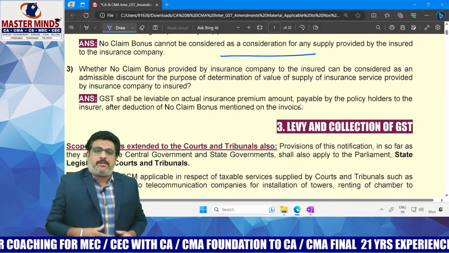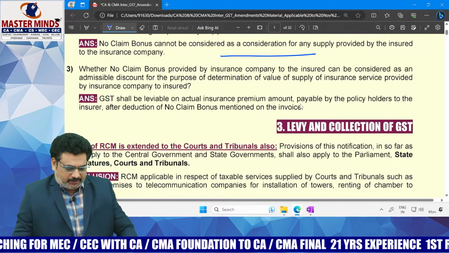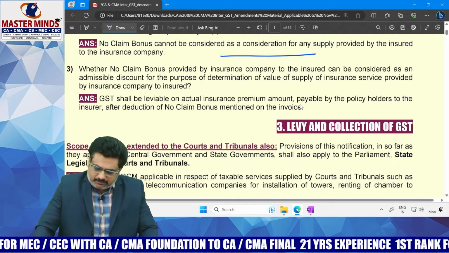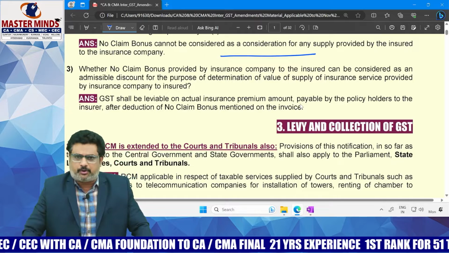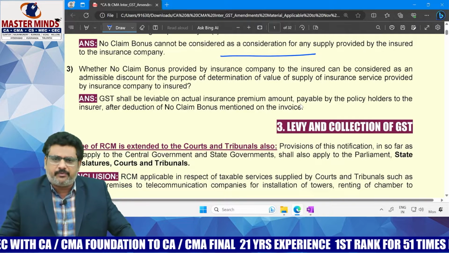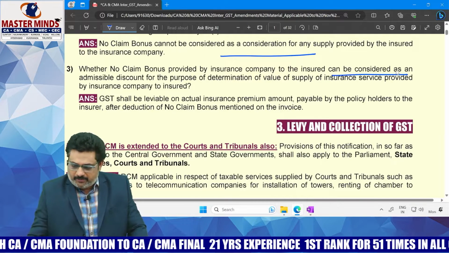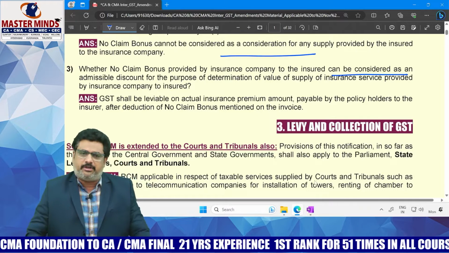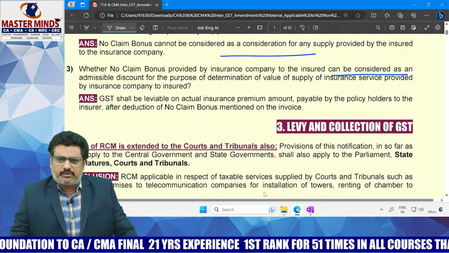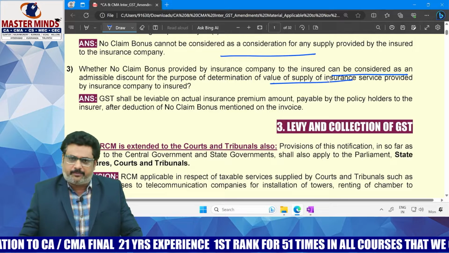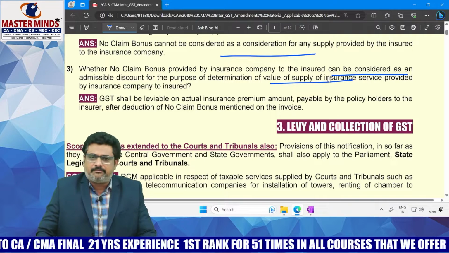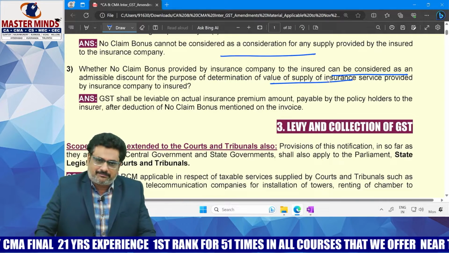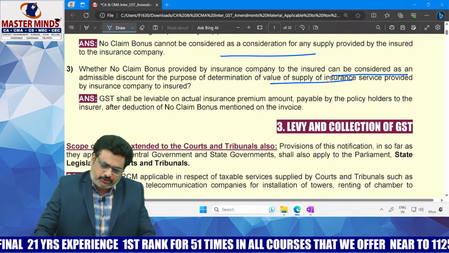whether that amount can be claimed as a discount or not is another question. That means whether no claim bonus provided by the insurance company to the insured can be considered as an admissible discount for the purpose of determination of value of supply provided by the insurance company to the insured.